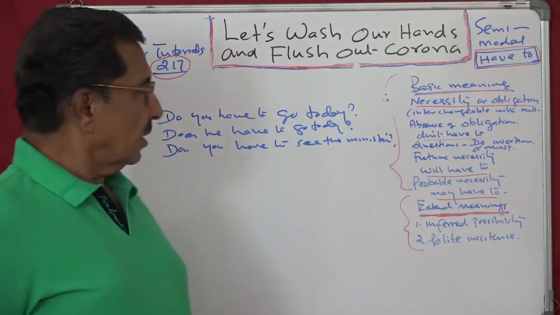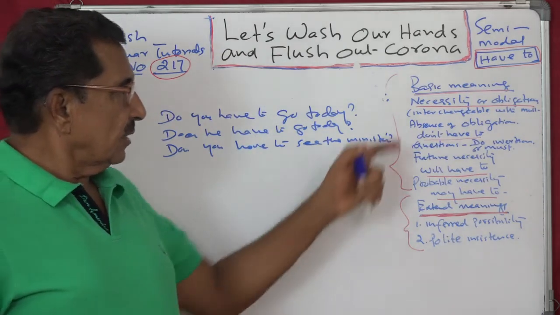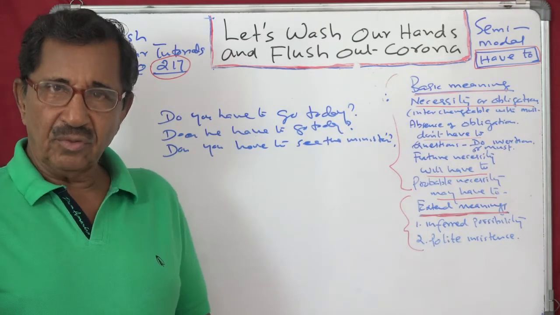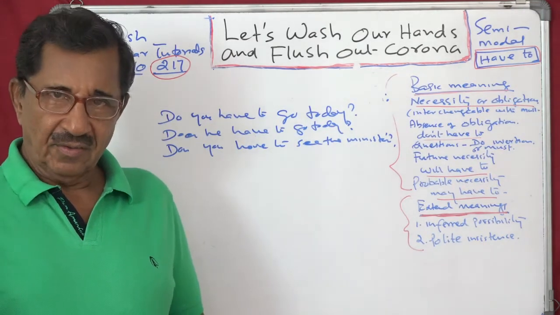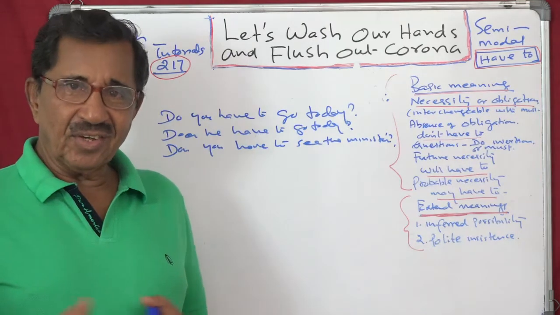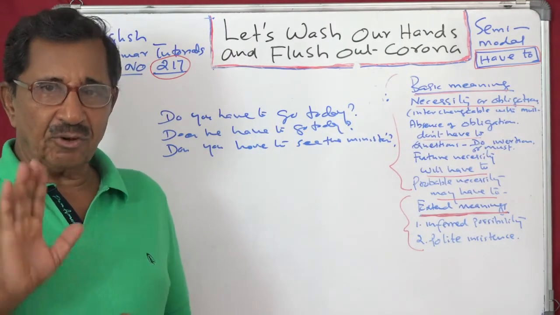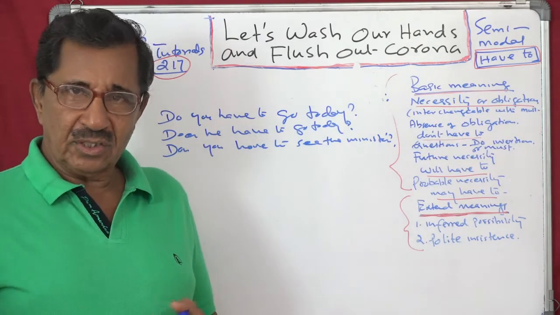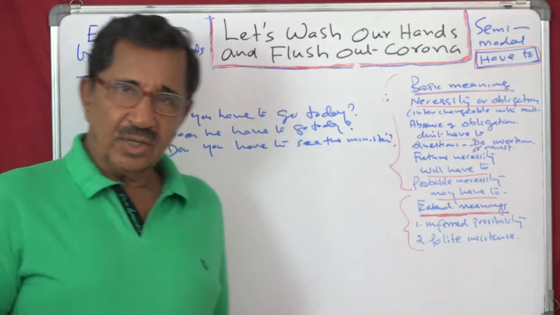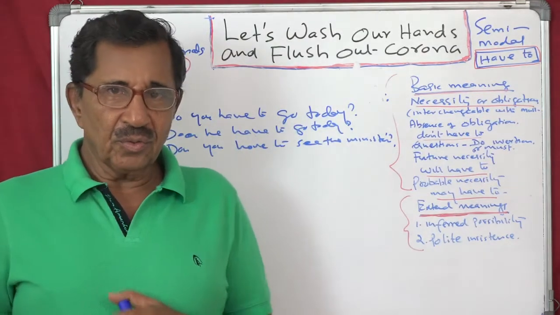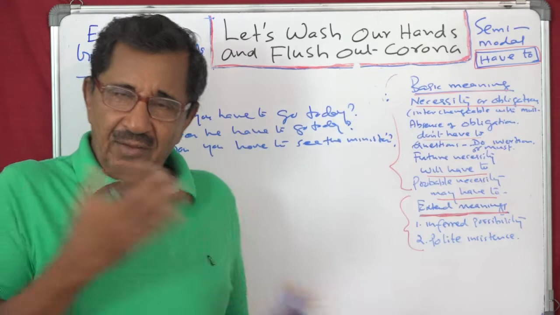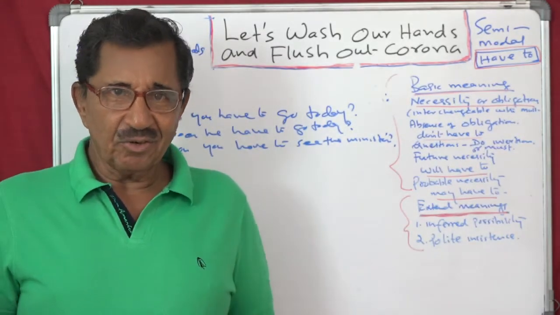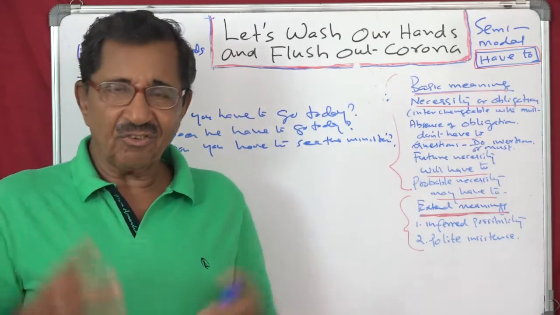So now we have come up to three points. First, for necessity and obligation you use have to, that can be replaced by must. Second, in the negative you have to say don't have to, and that cannot be replaced by must. And for questions you require do. Do I have to go? Does he have to go? Do you have to go? Do they have to go? Do they have to sing? Do they have to work in the field?